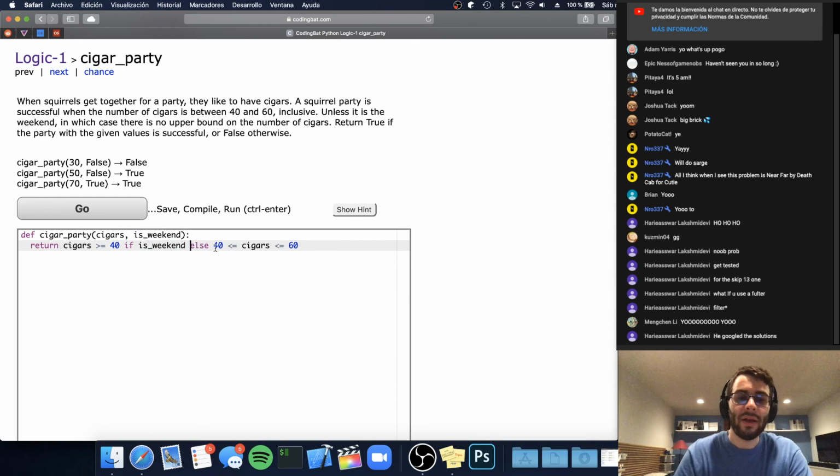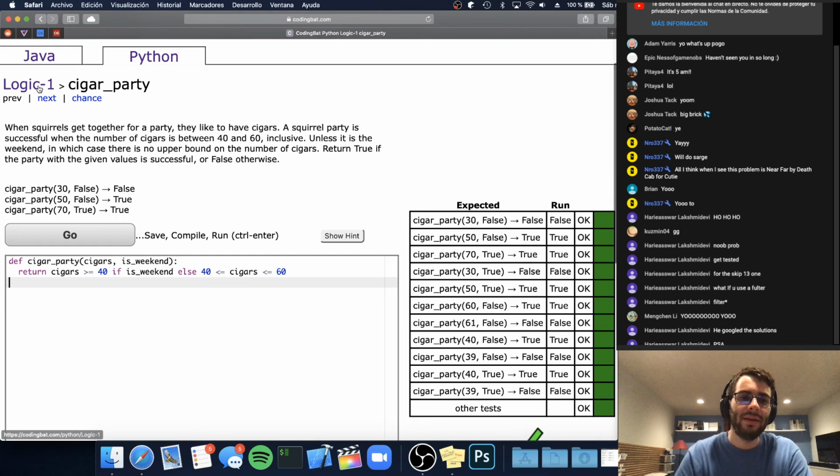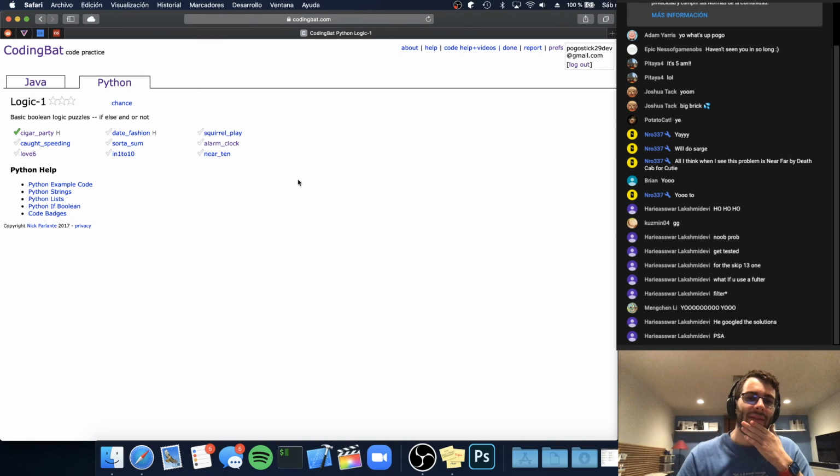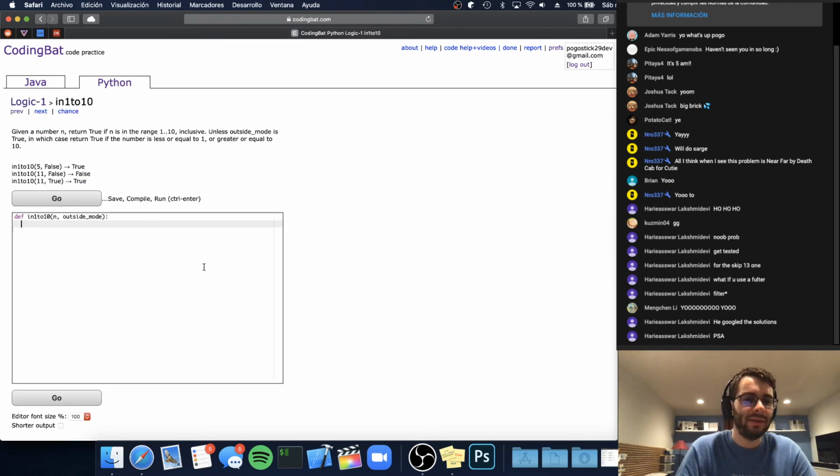And if it's not the weekend, then we need to see if the number of cigars is between 40 and 60. I feel like all of these are easily solved in one line anyways. I guess you just write if statements, but whatever.